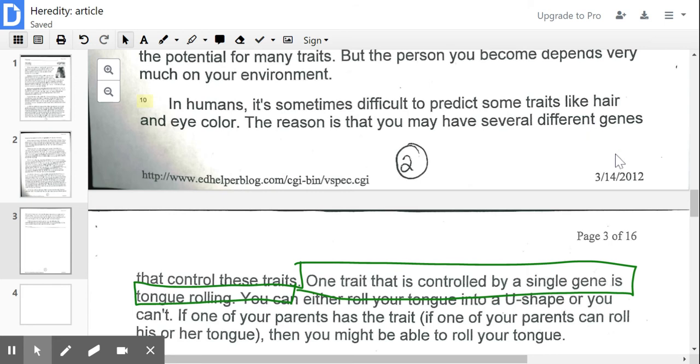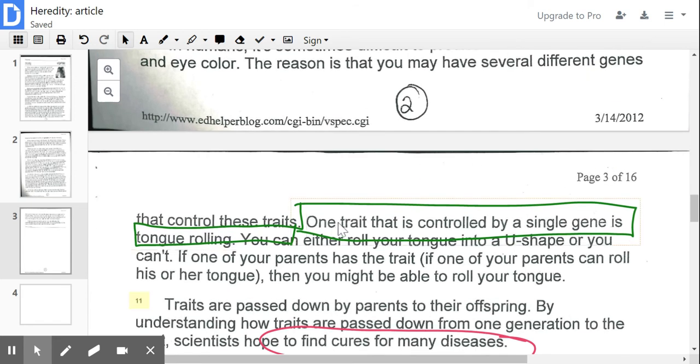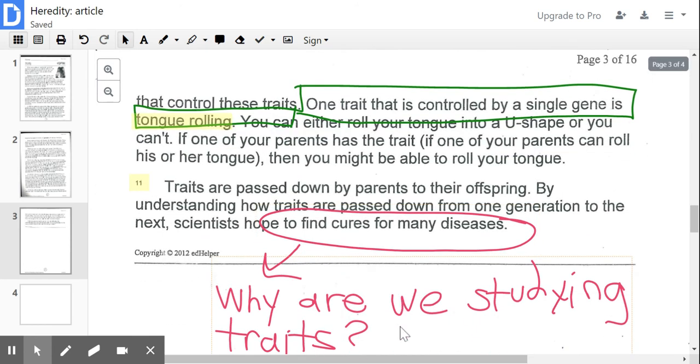Paragraph 10. In humans, it's sometimes difficult to predict some traits like hair and eye color. The reason is that you may have several different genes that control these traits. Here's a question we're going to discuss today. One trait that's controlled by a single gene is called tongue rolling. So let's continue with this paragraph and I'll explain. You can either roll your tongue into a U shape or you can't. So if one of your parents can control his or her tongue and make it into a U shape, then you might be able to do that. That doesn't have to be controlled by both genes.